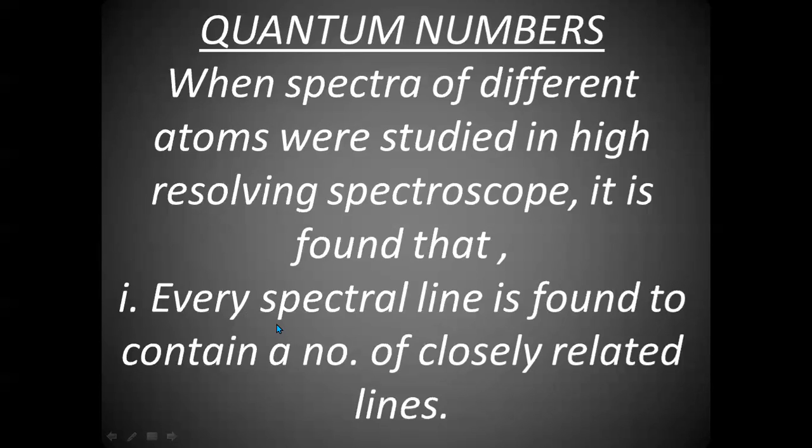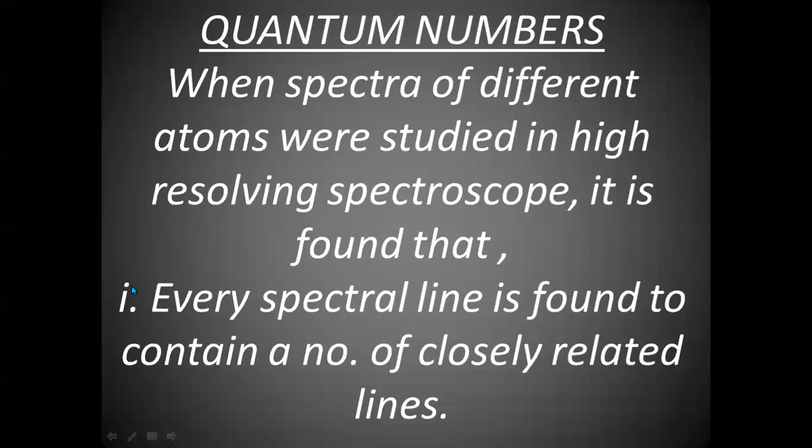This is why I explained in the last class, in the second lesson, that there are two types of spectra: line spectra and band spectra. Line spectra is discontinuous, whereas band spectra is continuous. The line spectra is given by atoms and the band spectra is generally given by molecules.